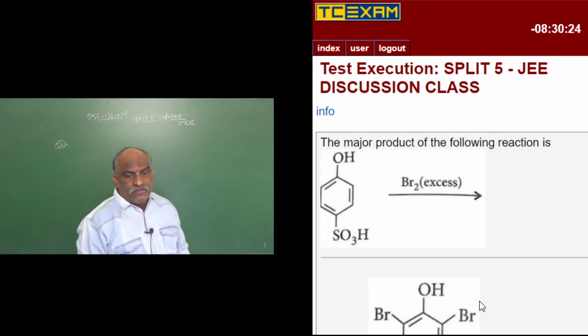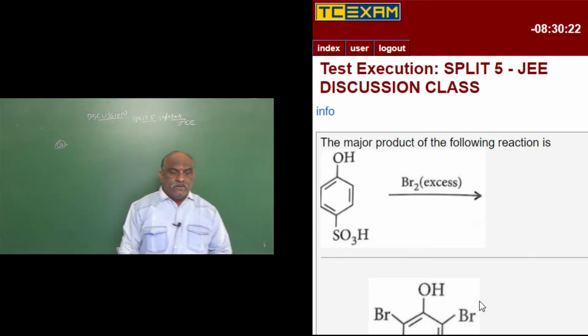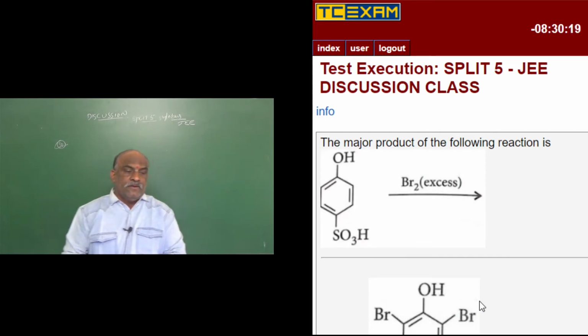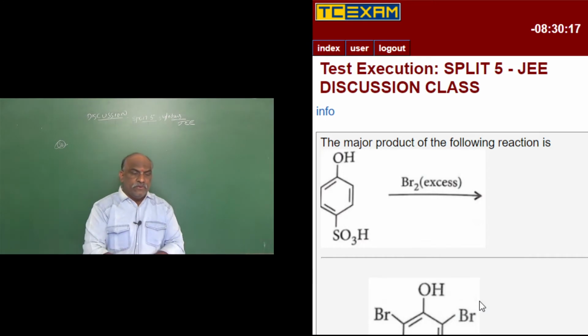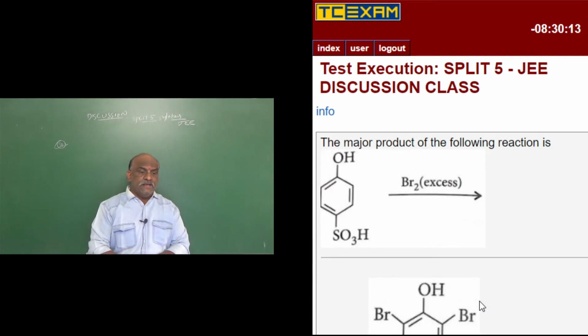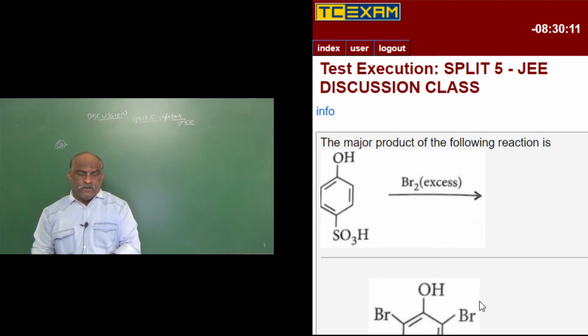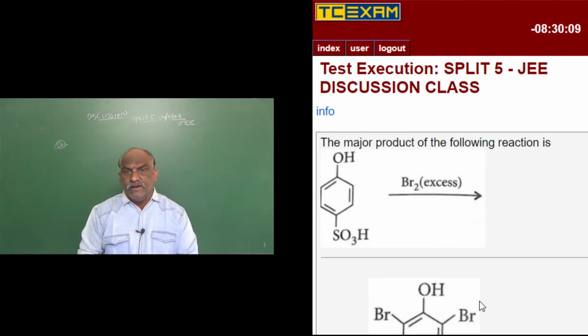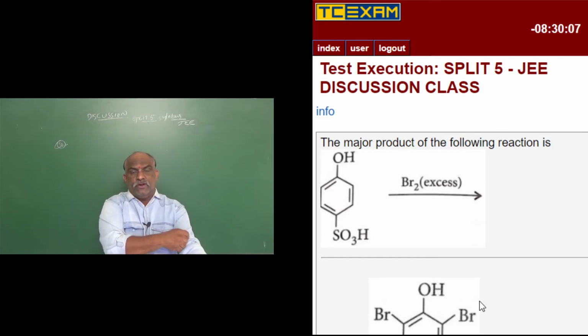The major product of the following reaction is. Here, the benzene ring contains an OH functional group, and at the para position an SO3H functional group. So it is para-hydroxy benzene sulfonic acid. Sulfonation of phenol, we will get this one.